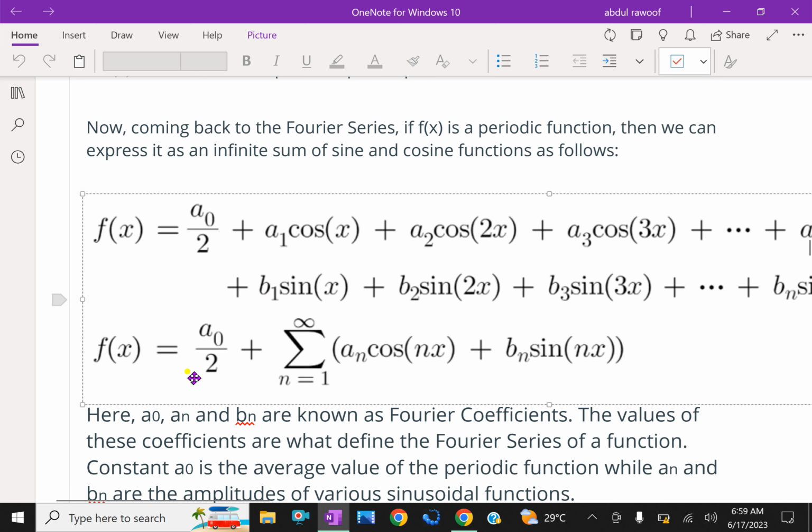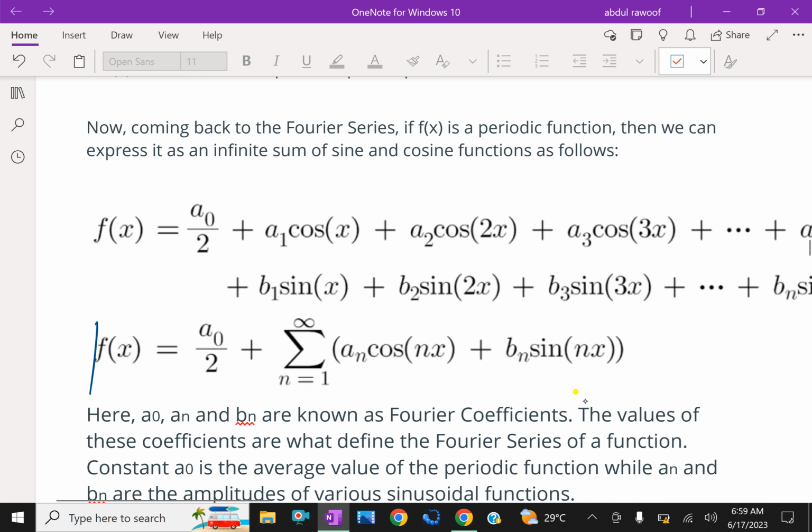Therefore, f of x in sigma form we can write as a0 by 2 plus sigma n equal to 1 to infinity of an cos nx plus bn sin nx. This is the Fourier series in general form.